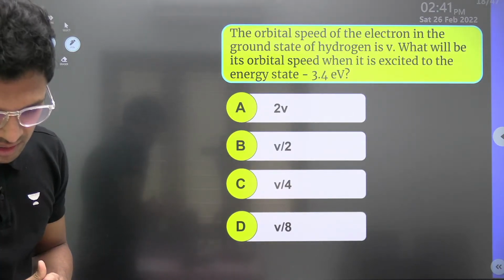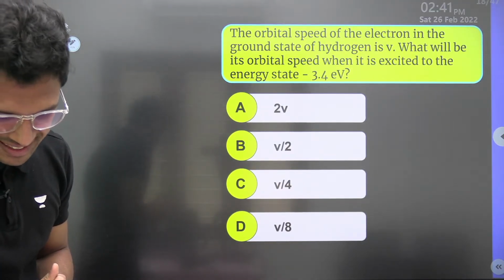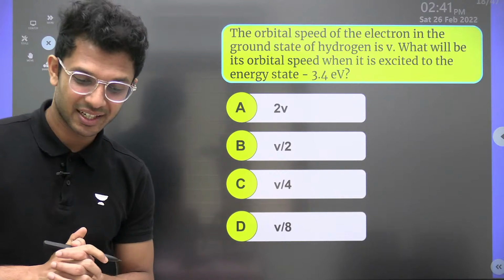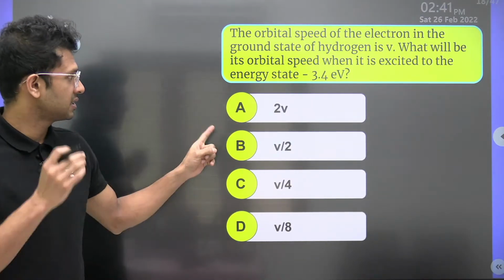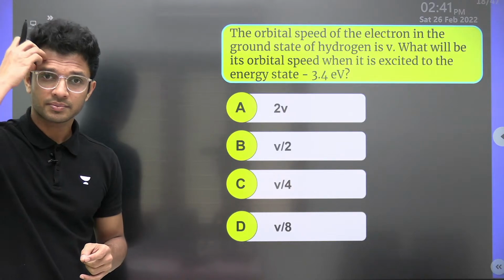Mithilesh B, Ria B, Shana B, Sahel B. Okay. All are going for the option B here, which says V by 2. Okay. Let's see.